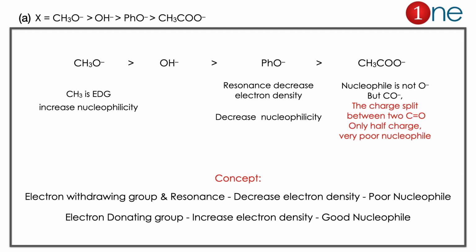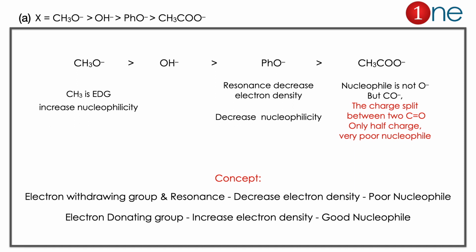Here before getting into the answer, we have to know the concept. Electron withdrawing group and resonance decrease the electron density because they withdraw the electron from the system, so it will be a poor nucleophile. The electron donating group behaves the opposite way. It increases the electron density and it is a good nucleophile.